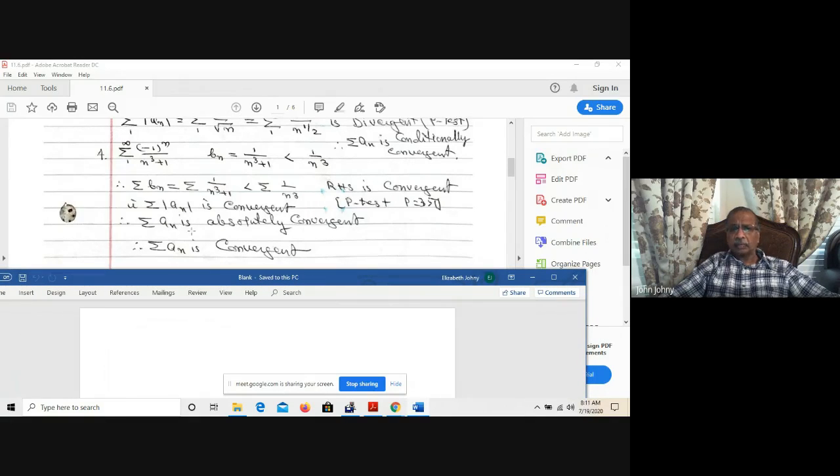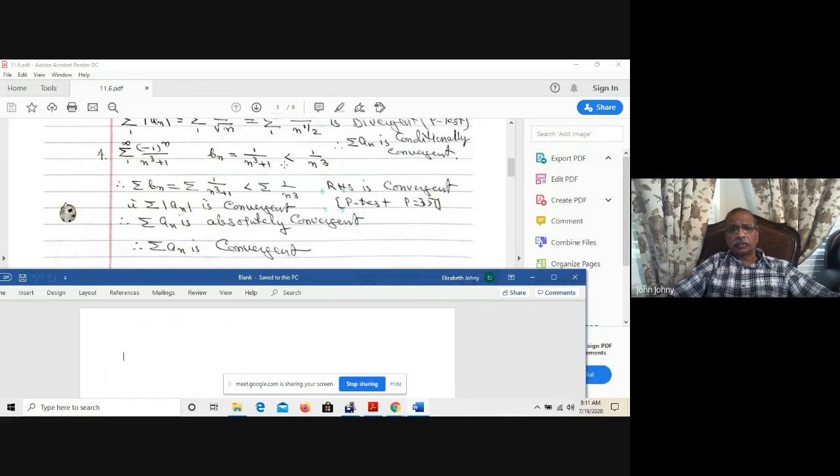Sigma a_n is absolutely convergent and sigma a_n is convergent. So in this case, it is absolutely convergent. If it is absolutely convergent, then you don't have to apply the test for alternating series. In this case, we applied the comparison test.